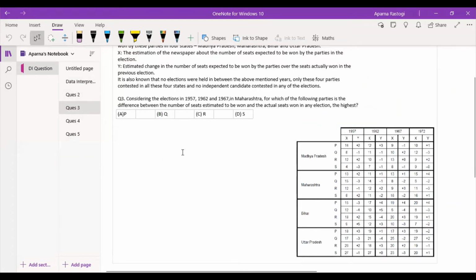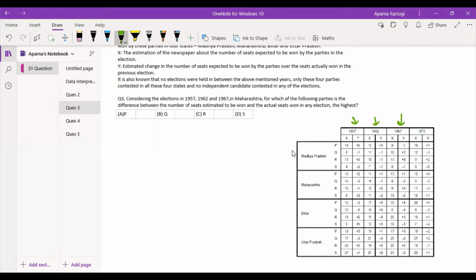So this is a little bit on the more complicated side as compared to the rest of the two questions. Please try it out. Considering the elections in 1957, 1962, and 1967, so we are considering these 3 years only. For which of the following parties is the difference between the number of seats estimated to be won and the actual seats won in any election the highest?